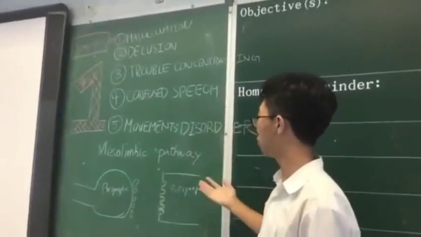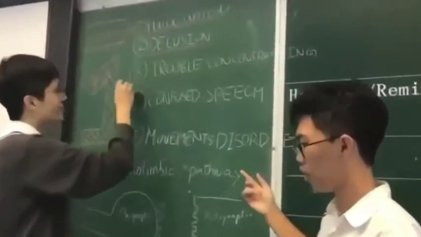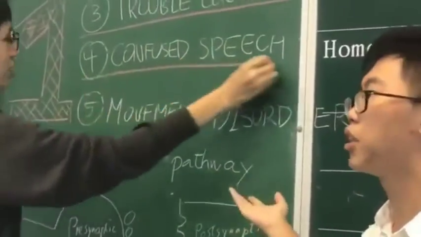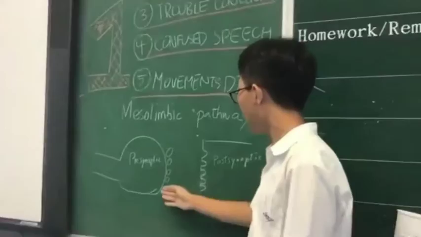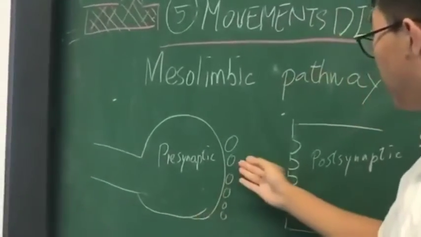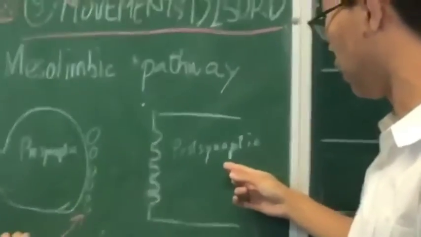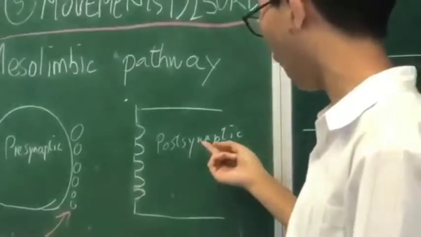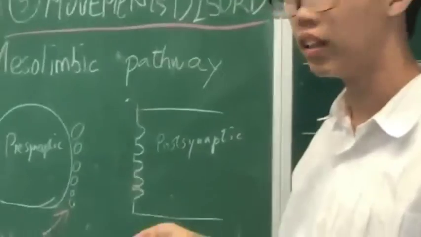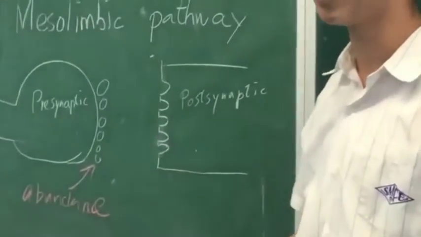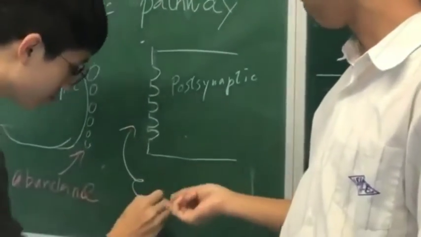These symptoms occur due to problems in the mesolimbic pathway, which is a pathway starting from the middle of the brain, the medulla oblongata, up into the prefrontal cortex. What happens in this pathway is that in the presynaptic cells, there is an overabundance of dopamine, and in the postsynaptic cells, that means the dendrites, there is also an abundance of D2 receptors. D2 receptors are a type of dopamine receptors that detect dopamine.